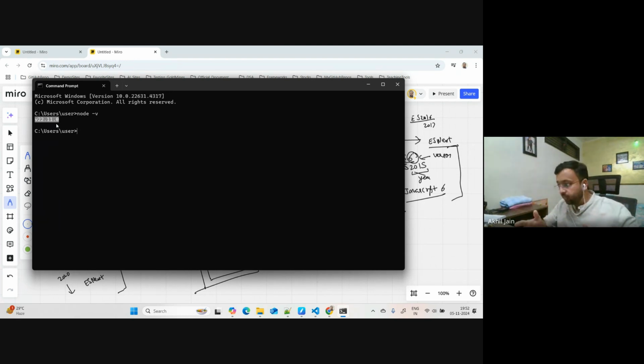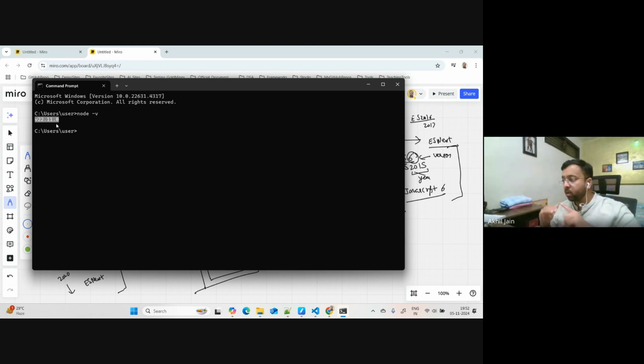Similarly, when we talk about JavaScript, the same thing is happening. Although I'm using this version of Node.js, why? Because I want whatever code I'm writing to be compatible with the most recent JS engines. But what features am I using? I'm still using the features which are provided by ES6.